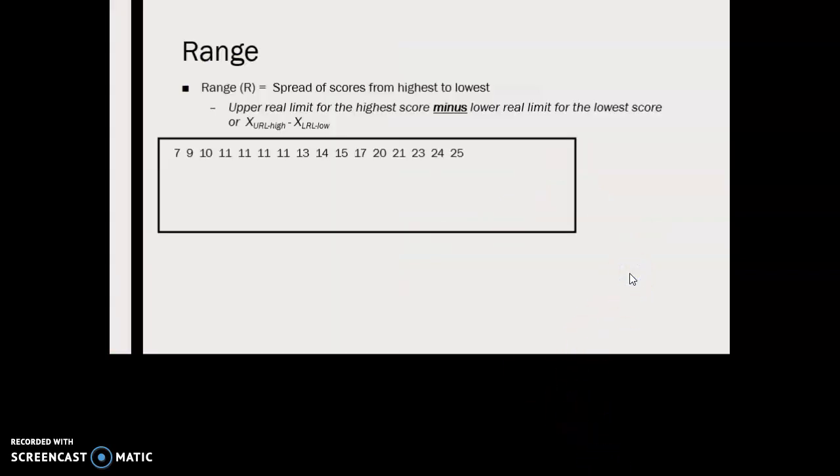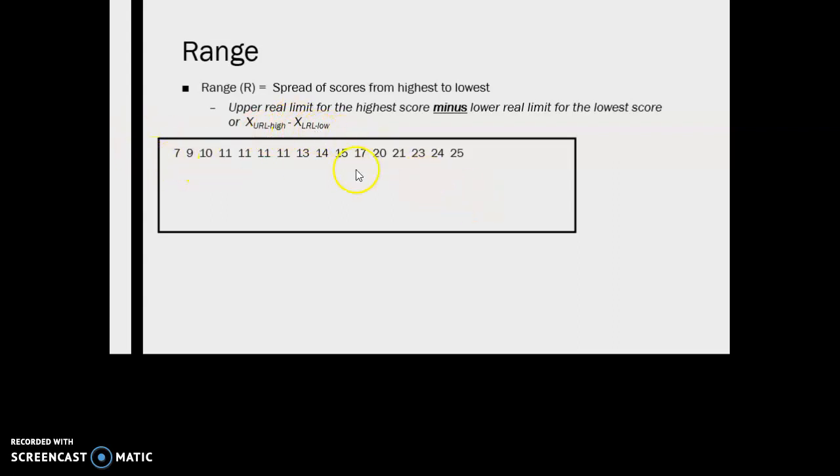All right, so the first metric that we're going to look at is the range, and the advantage of the range is that it takes all of the possible scores into account. It basically gives us an estimate of the spread of scores from the highest value to the lowest value. And the formula for the range is the upper real limit for the highest score, subtracting the lower real limit for the lowest score. And it's represented as X upper real limit high minus X lower real limit low.